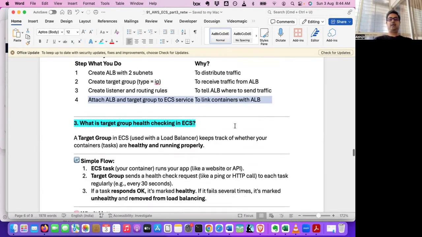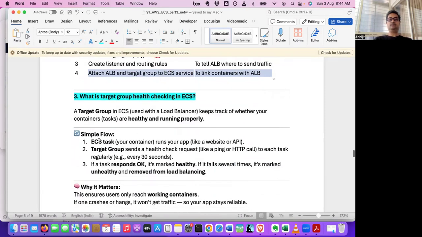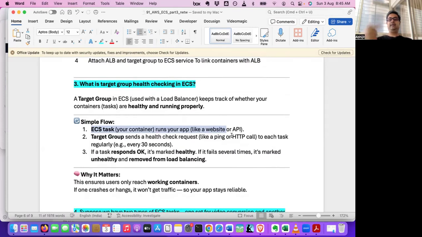So what about the target group health checking in ECS? Let's say your task for some reason hung or is not able to respond, or there is some memory corruption, or something happened and it's not able to respond. So once in a while, it will make a call to your health endpoint and see whether it's responding or not. Every 30 seconds, the target group sends a health check request, like a ping or HTTP call, to each task and sees whether it's healthy or not. If it responds okay, then it's marked healthy. If it fails several times, it is marked unhealthy and removed from the load balancer.